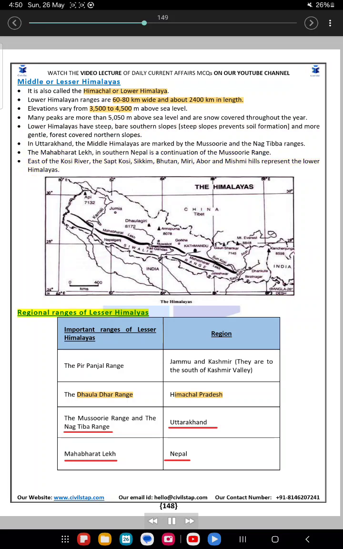Regional ranges of Lesser Himalayas. Important ranges of Lesser Himalayas region: The Pir Panjal range in Jammu and Kashmir, to the south of Kashmir Valley. The Dhauladhar range in Himachal Pradesh. The Mussoorie range and the Nag-Tibba range in Uttarakhand. Mahabharat range in Nepal.